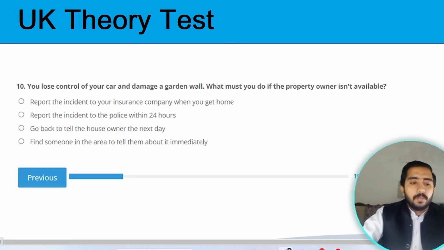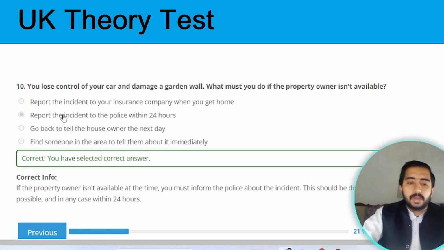Next one. Question number 10. You lose control of your car and damage a garden wall. What must you do if the property owner isn't available? If the property owner is not available in the current situation, then report that incident to the police within the next 24 hours. Option B is the correct one.